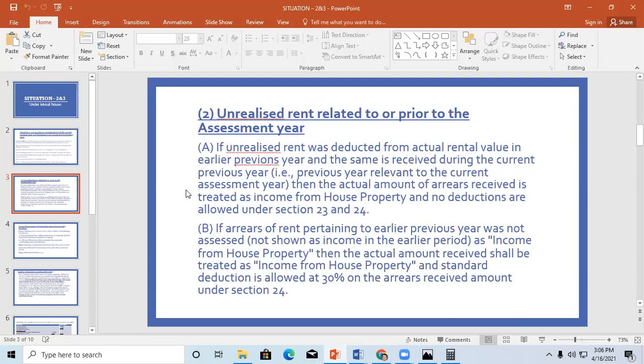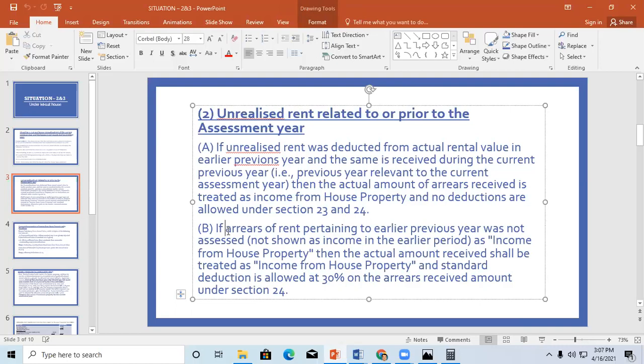Second, where you have not shown it in income from house property and you haven't deducted it, then if you receive it now, you are eligible for a standard deduction of 30%. These are the two things you have to keep in your mind.